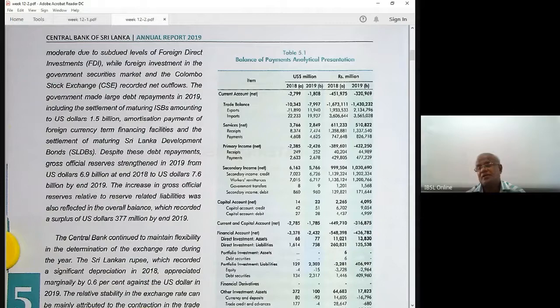They are in trouble, right? They send back all these foreign employees to their respective countries. So our worker remittances will go down. Huge problem. Our reserves will go down.